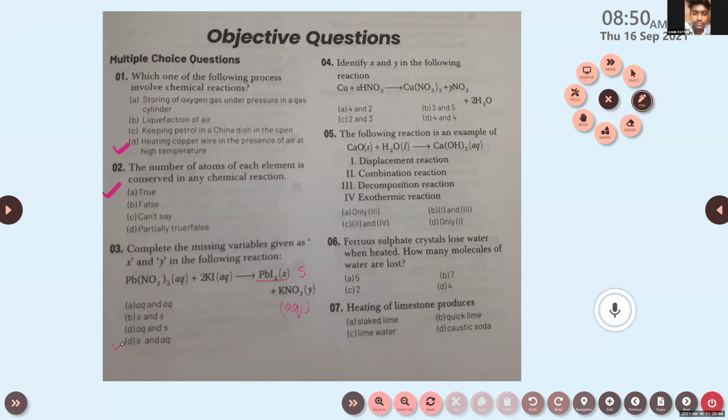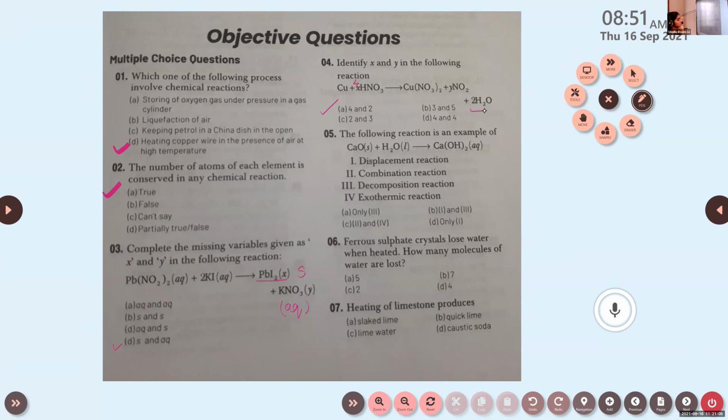Yes, ma'am. All of you get the same answer? 4 and 2. So the correct option is A, 4 and 2. When the hydrogen is 4, now it is balanced. Look at the right side. Here it is 2H2. So 2 into 2, 4.